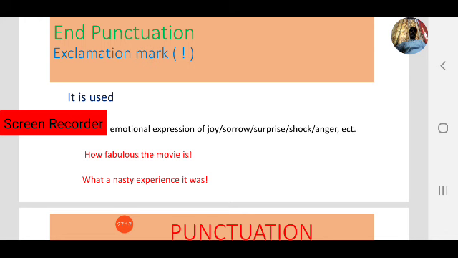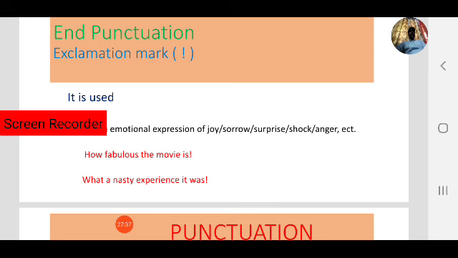That is another type of emotion. Observe the two sentences. There are two different emotions, and observe the use of the exclamation mark at the end of these two sentences.